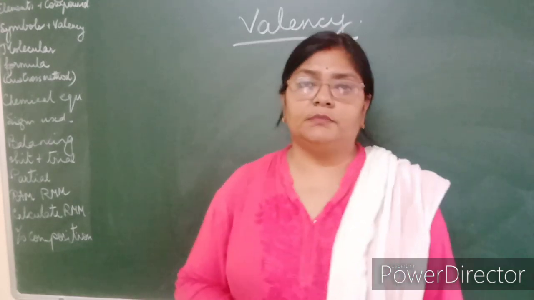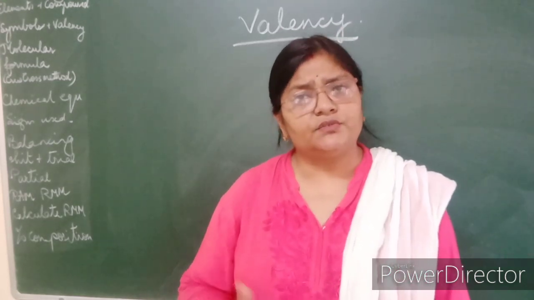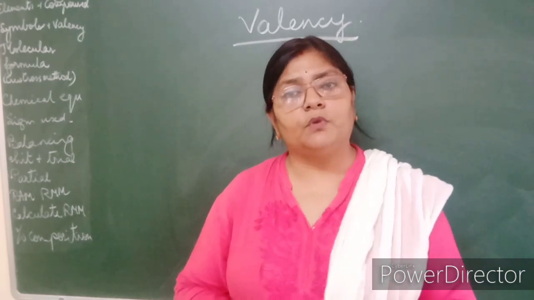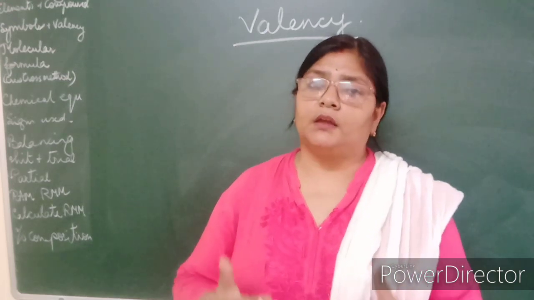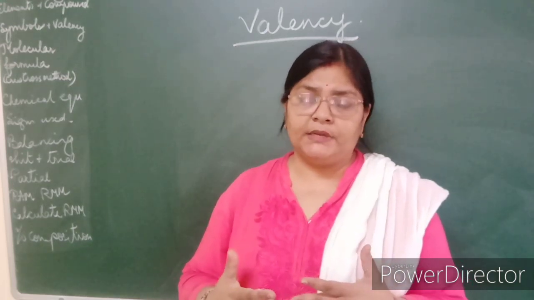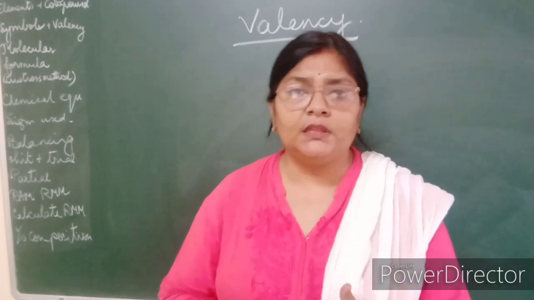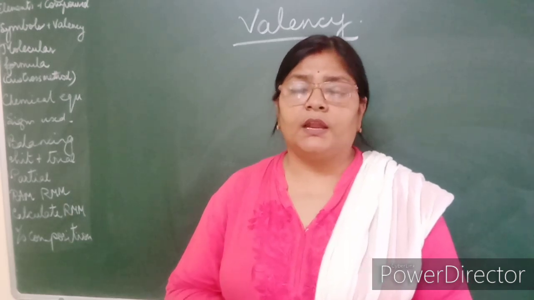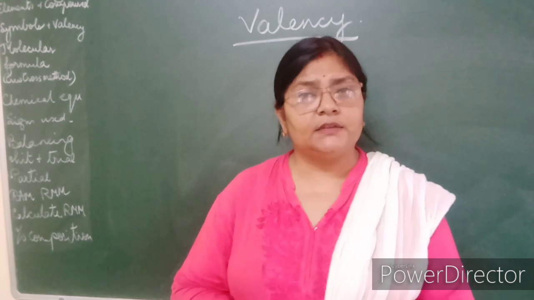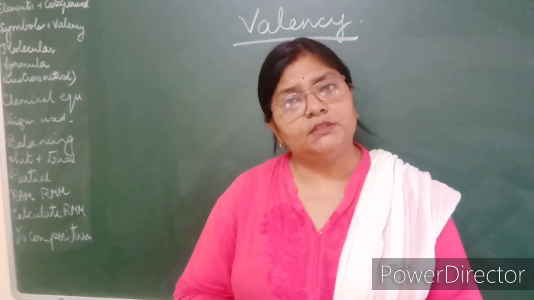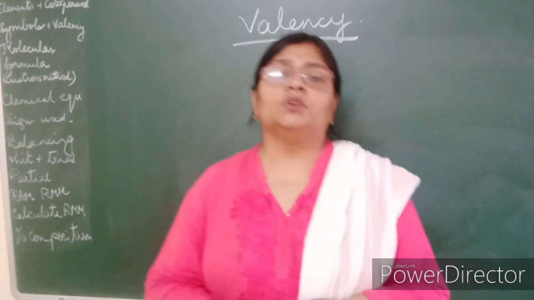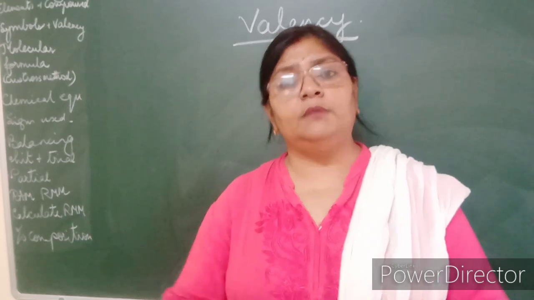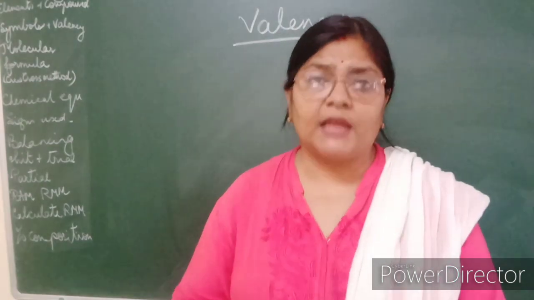Valency is the next term that we need to understand. Valency is the combining capacity of an element. This valency can also be measured in a comparative way, like how many atoms of that particular element are required to combine with a hydrogen atom. That becomes the valency of that element. Like for H2O, how many hydrogen atoms are required with oxygen? 2. So the valency of oxygen is 2. In this way, valency can be measured by comparing it with the capacity of combining with hydrogen atoms.